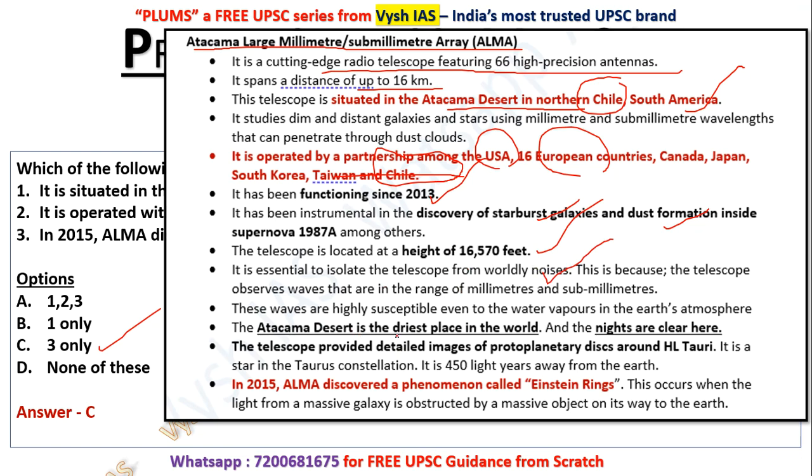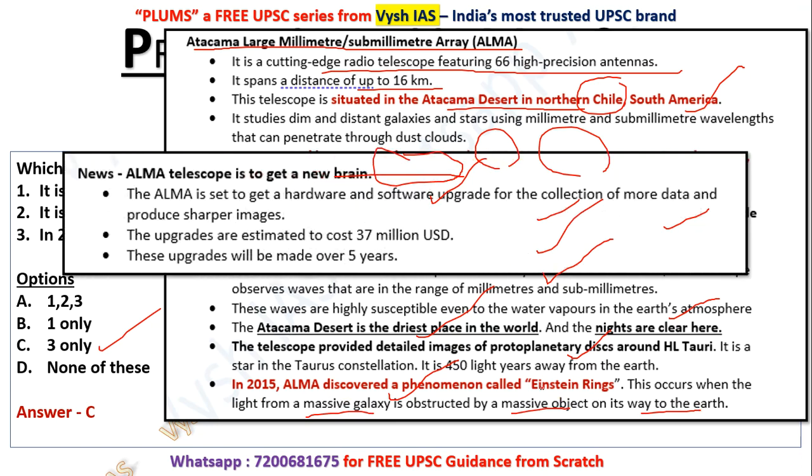Again, the Atacama Desert is the driest place in the world. Here nights are clear, and the telescope provides detailed images of planetary disks and everything you are observing. In 2015 they found something called Einstein rings. This occurs when the light from a massive galaxy is obstructed by a massive object on its way to the Earth. So a ring-like formation forms, that is called an Einstein ring, and this was discovered by this ALMA telescope only.